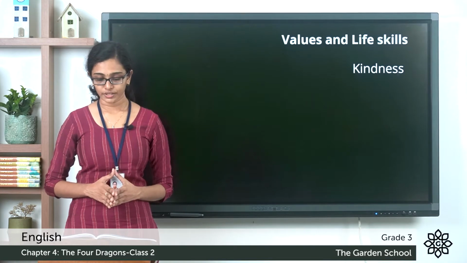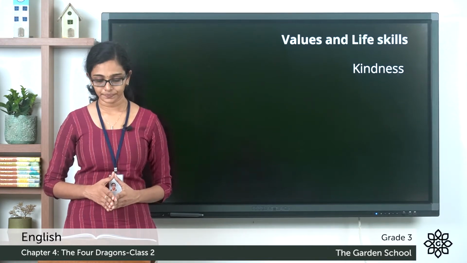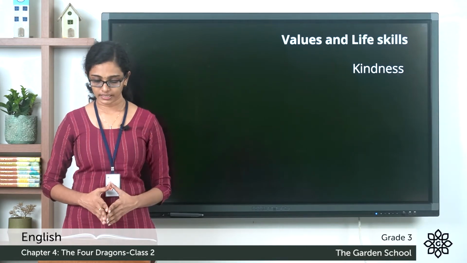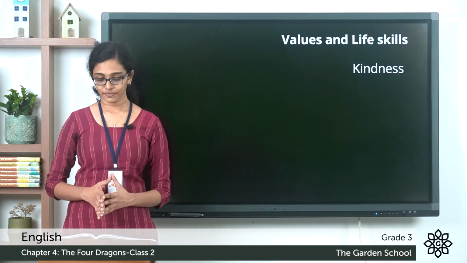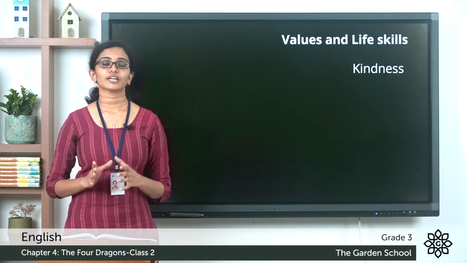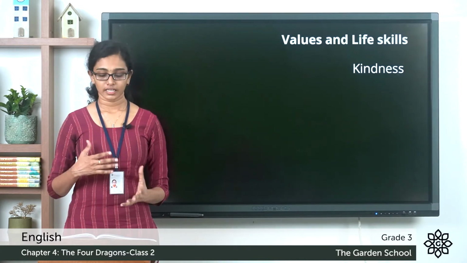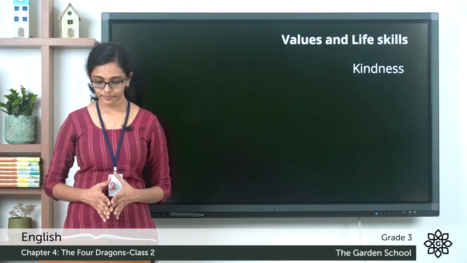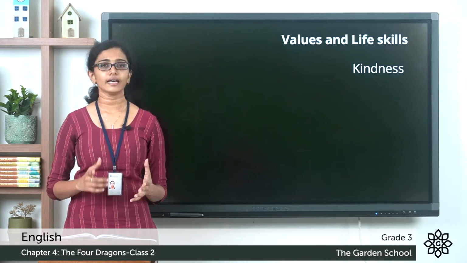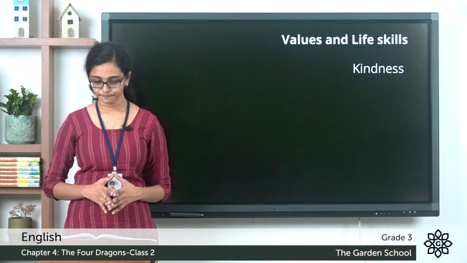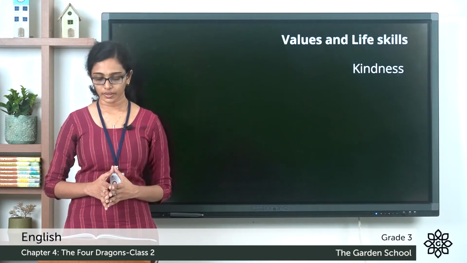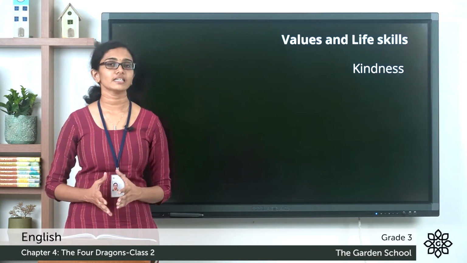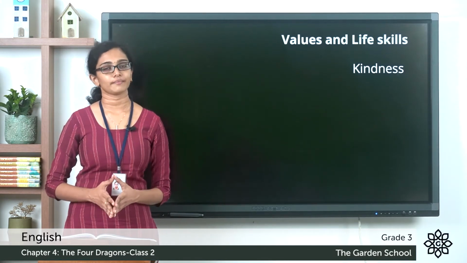Now, in this session, a fun exercise is given. Form groups. Imagine you are a dragon. Discuss these questions. And you can see the picture of a dragon there. Just imagine that you are a dragon. And imagine what do you look like? Why are you going to help them? What are your qualities? And how are you going to help them? We can imagine all this situation and answer accordingly. We can discuss your answers with your parents or your family.